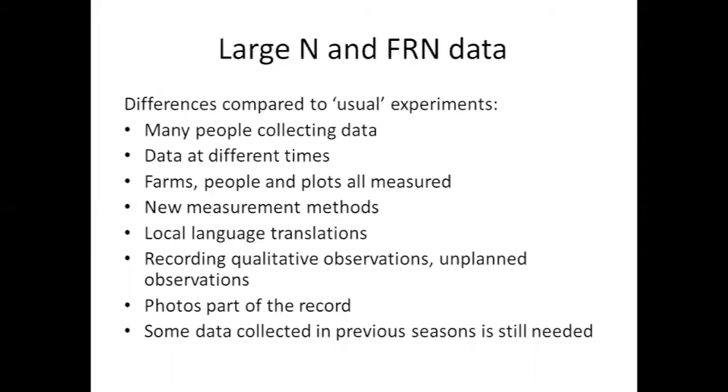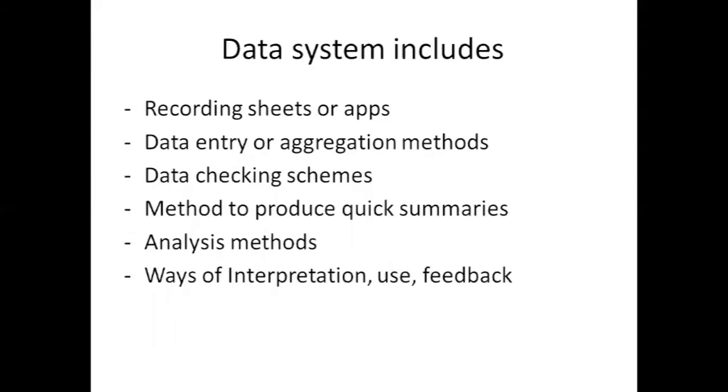But you need to be able to relate the data you're collecting this season to what you collected last season. Now, all those things mean that handling the data is very much harder than in a more traditional sort of experiment. It means you need a data system.